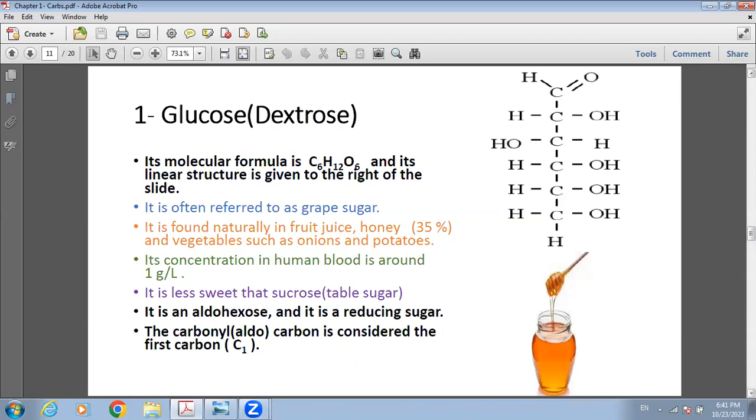First and the most famous monosaccharide is glucose of molecular formula C6H12O6. And as you can see, it is an aldose because the carbonyl is at the terminal. It's a hexose because it is made of 6 carbon atoms. So it's an aldohexose, and it's a reducing sugar. And it is the most important sugar for humans as it is found in our blood, and it is the main nutrient for our cells and the brain.